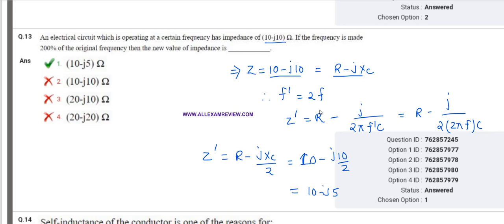They are saying that the frequency becomes 200%, meaning F dash equals 2F. So Z dash equals R minus j upon 2 pi F dash C, because XC we know is 1 upon omega C. So R minus j upon 2 times 2 pi FC, because F dash becomes 2F. Then Z dash equals R minus jXC upon 2, that is 10 minus j10 upon 2. Answer is 10 minus j5.